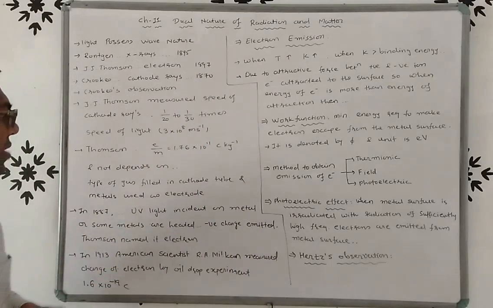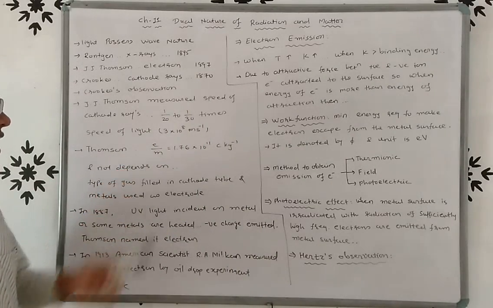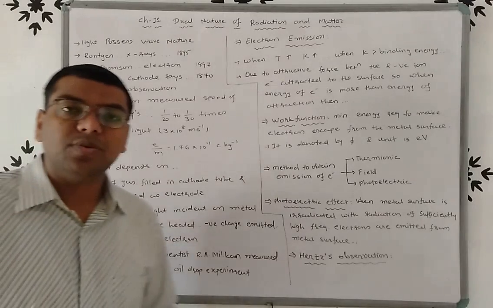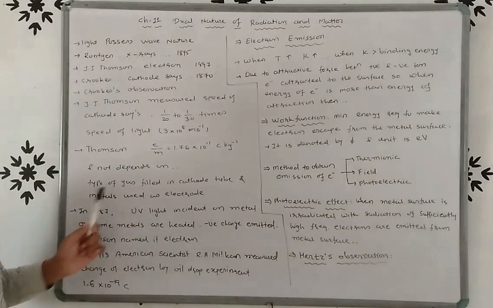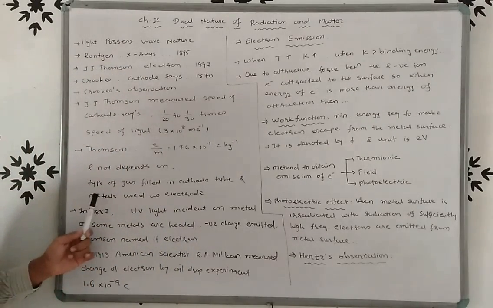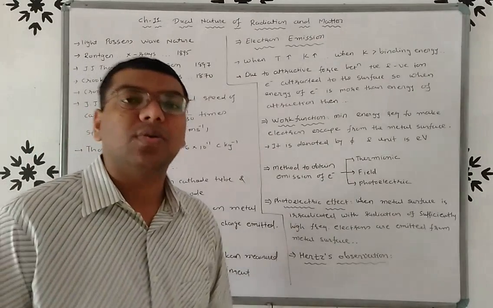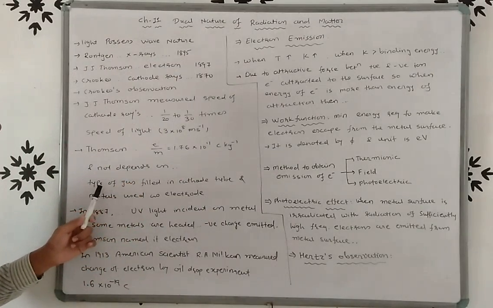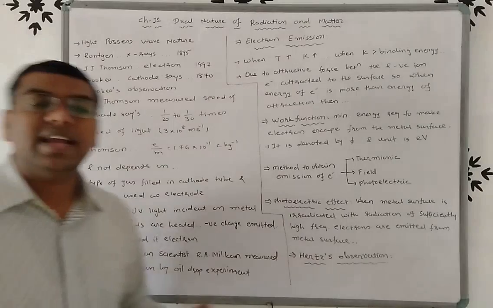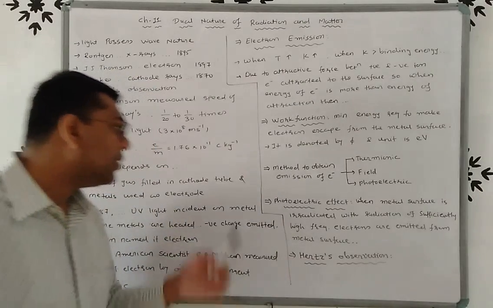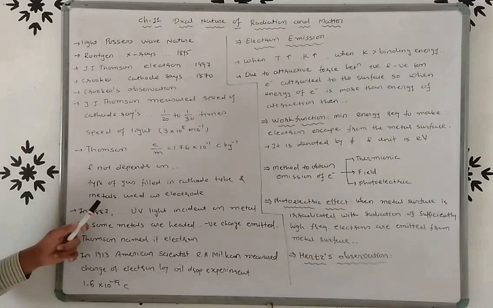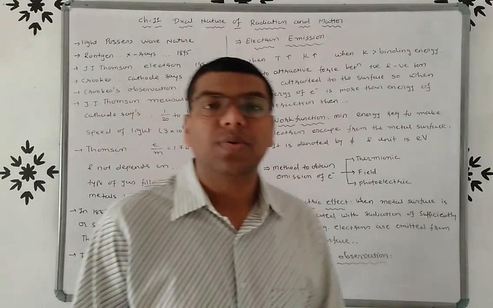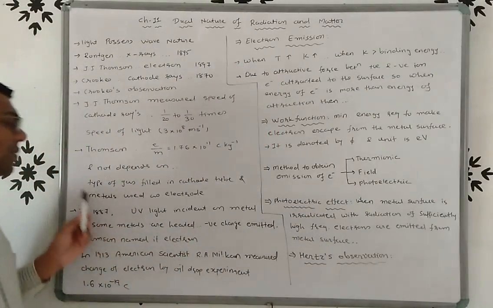This ratio e/m does not depend on the type of gas filled in the discharge tube, or cathode tube, and does not depend on the material or metals used as the electrode. You have to remember this.